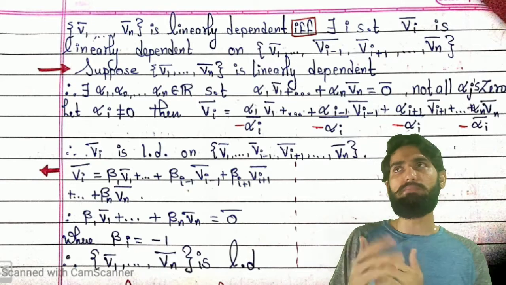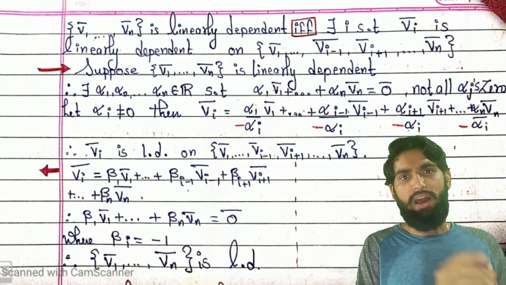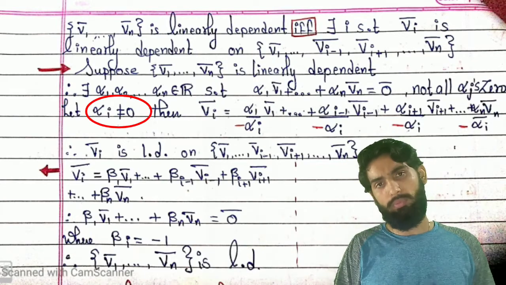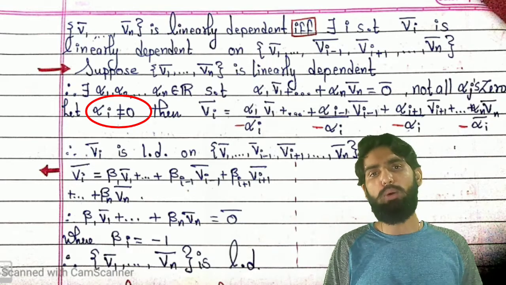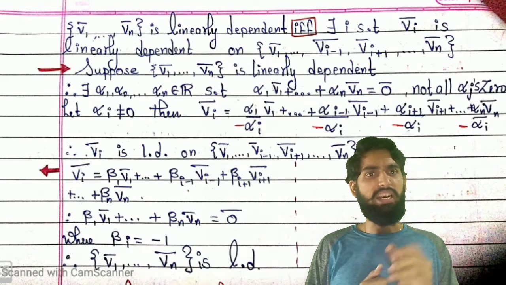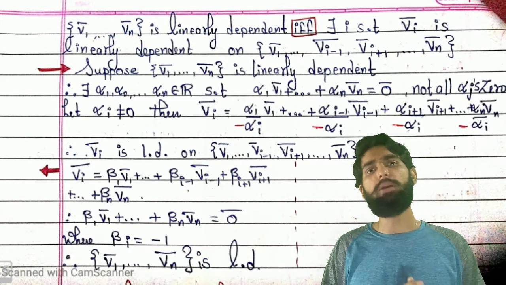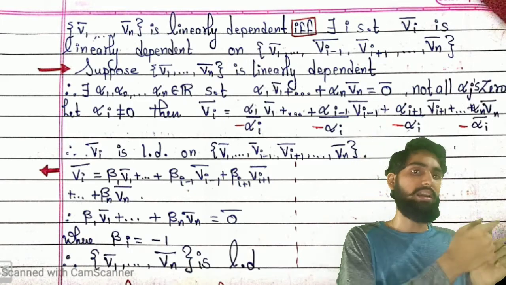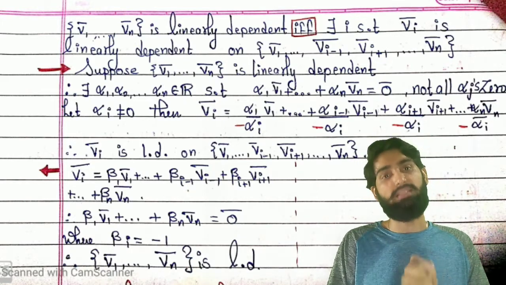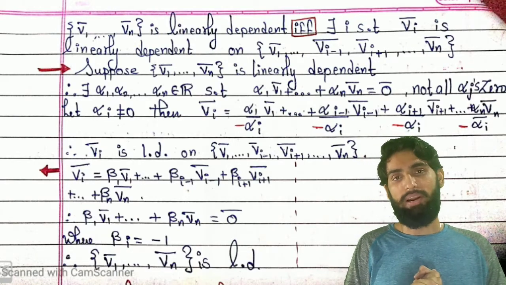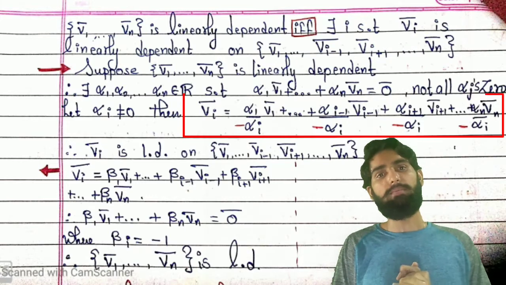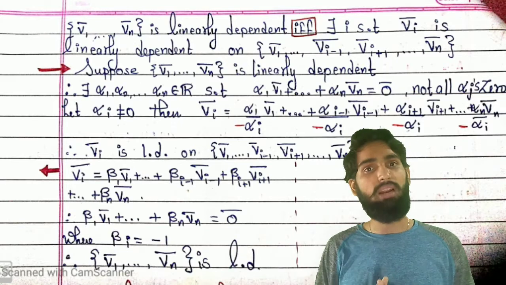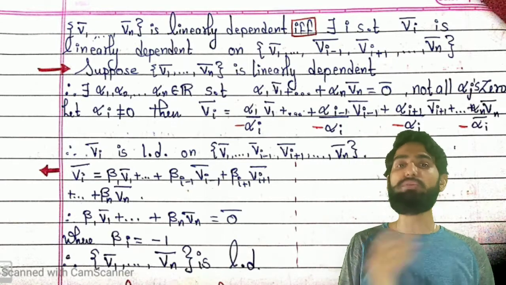So suppose my answer comes out to be 0 bar, where not all of them are 0. That means there exists at least one, let alpha i be not equal to 0. If alpha i is not equal to 0, we take that alpha i vi bar to the other side, where it becomes minus alpha i vi bar. Then we take that minus alpha i to the denominator. We can divide since it is not equal to 0, right? I wrote that step directly, and we see that I can write my vi bar as a linear combination of the rest of the elements. Correct? So this is one direction of the theorem.